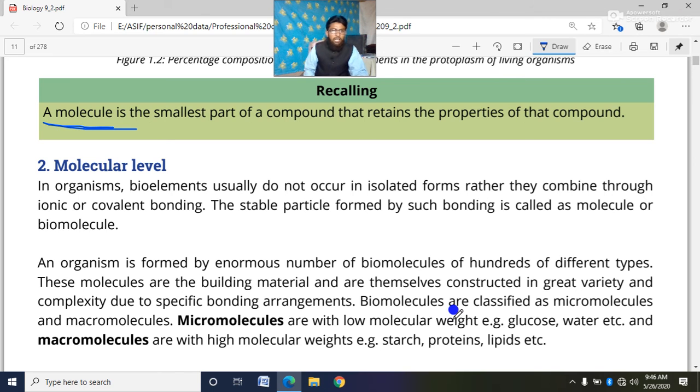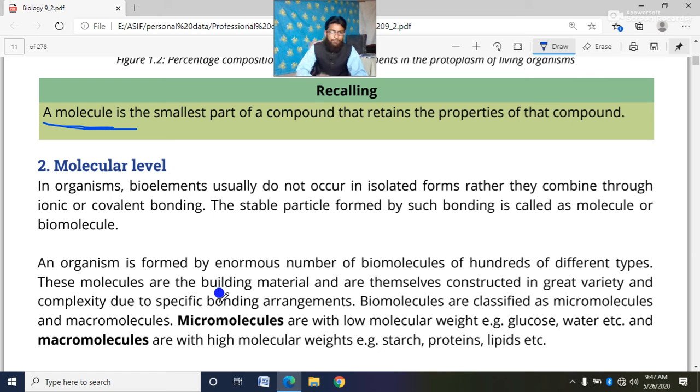Dear cadets, an organism is formed by an enormous number of elements of hundreds of different types. These molecules are the building material and are themselves constructed in great variety and complexity due to the specific bonding arrangements.